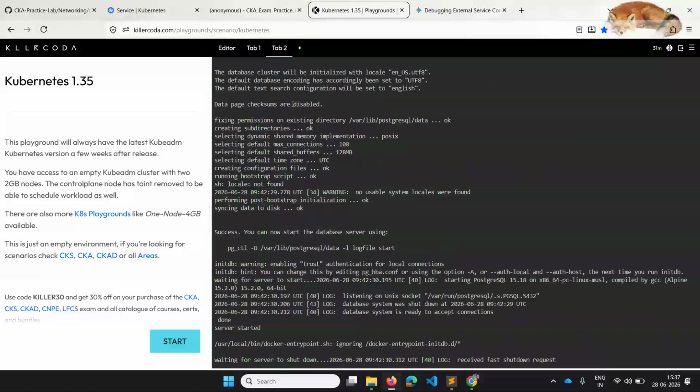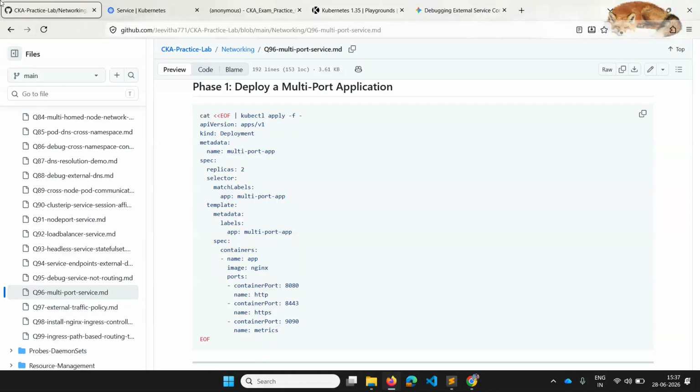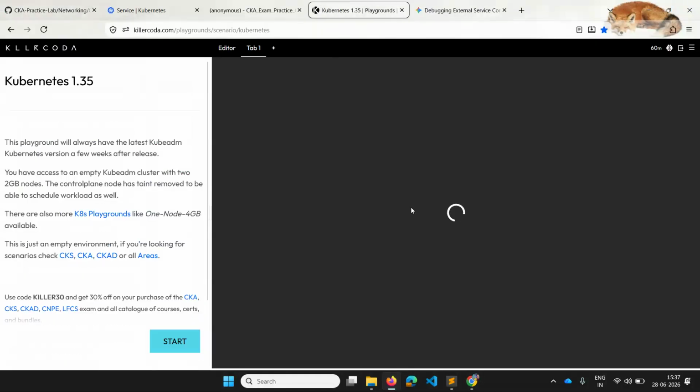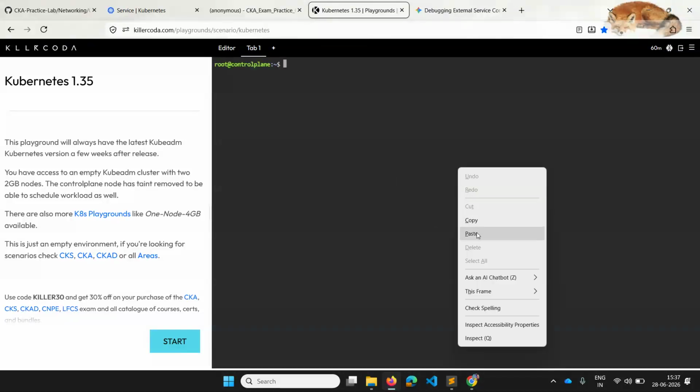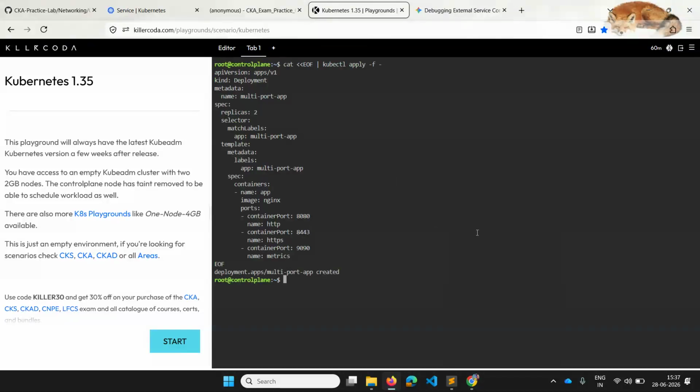If you want, you can refresh the environment also, so it'll be clean. Let's wait for this. It'll not take much time. I think it is up now, and the deployment is created.